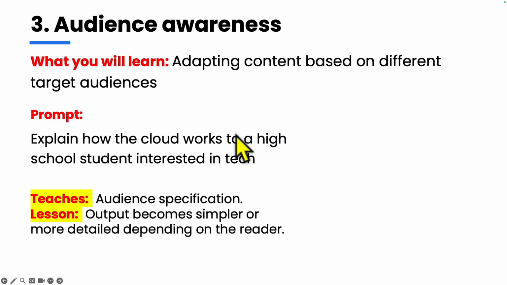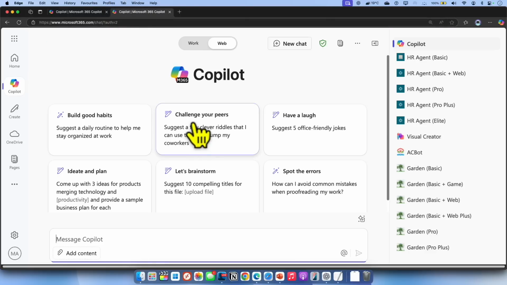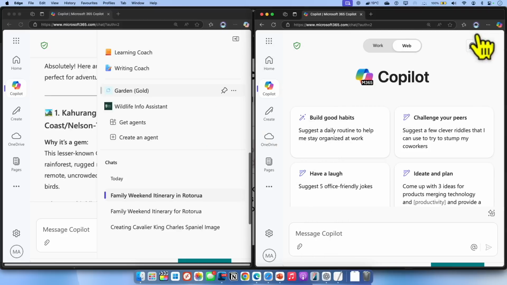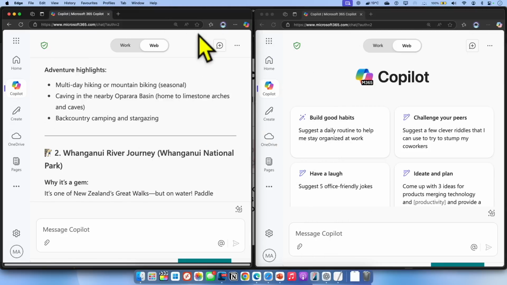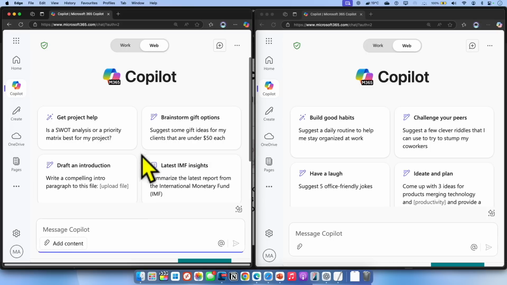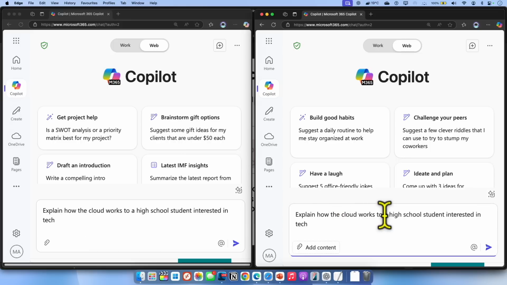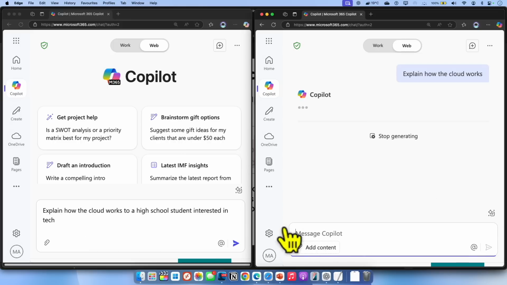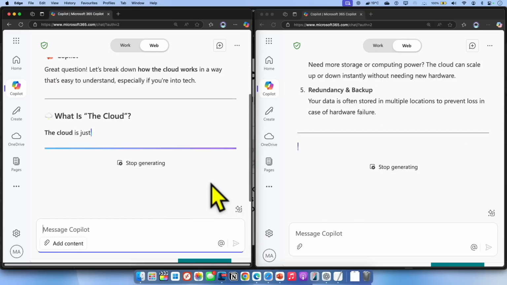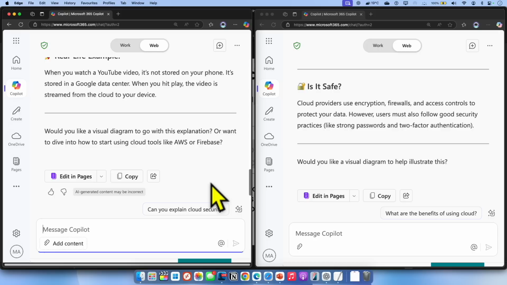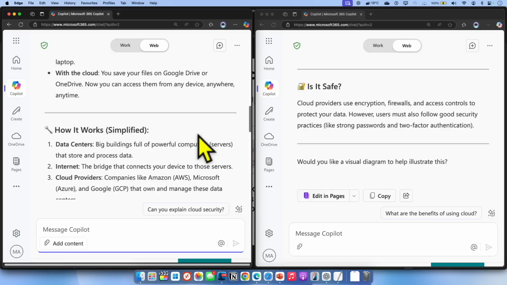So let's copy this prompt. I'm going to make a duplicate tab of it, and we are going to run 2 different prompts. Let's get rid of this agent. In the first one, I'm going to click on new chat and ask, explain how cloud works to a high school student interested in tech. And in the next one, I'm going to ask, explain how cloud works. Let's ask in 2 different prompts. The first one asks it to explain to a high school student. The next one is a basic vague prompt: explain how the cloud works.